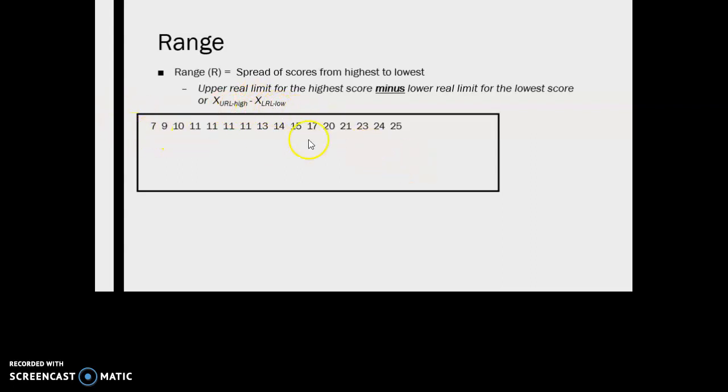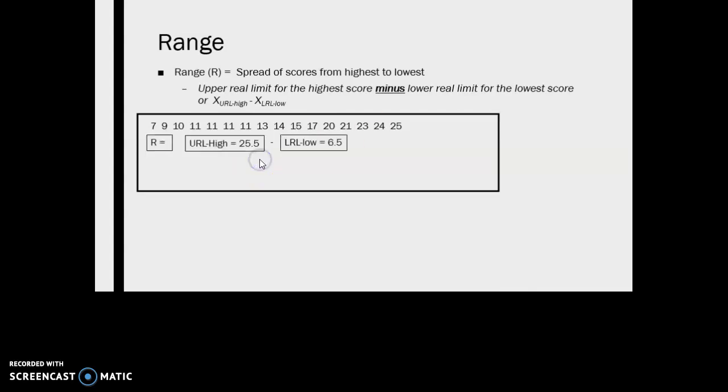So in this particular distribution of scores, I believe there's 16 of them, the lowest value is 7, the highest value is 25. Because this is whole numbers, right, our unit of measurement is 1, which means that 1/2 of the unit of measurement is 0.5.